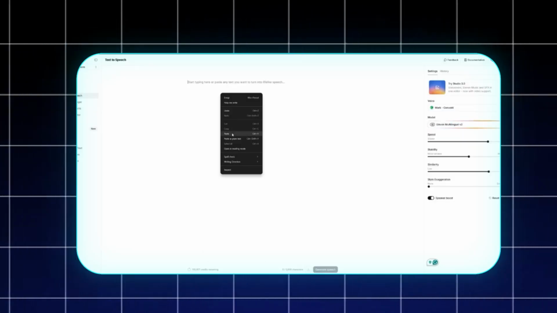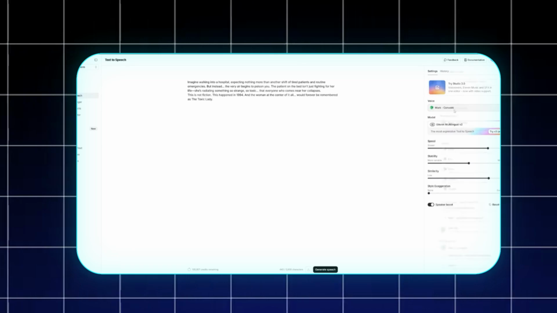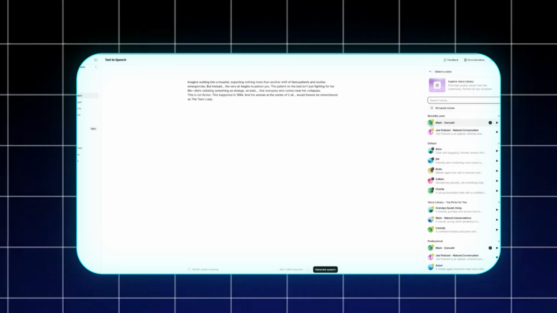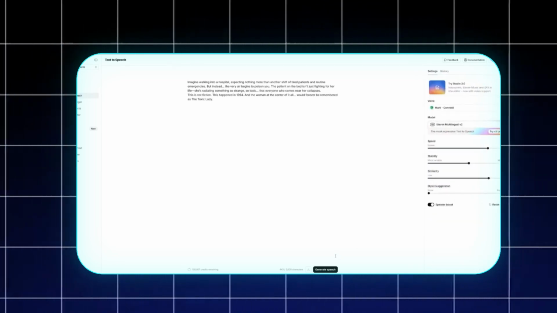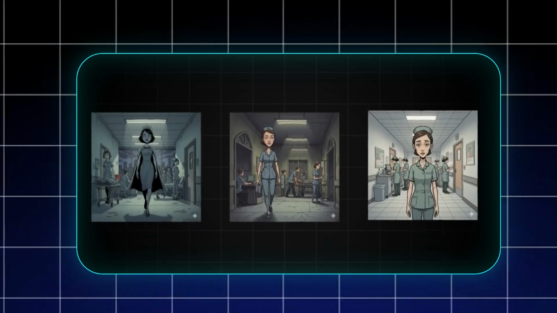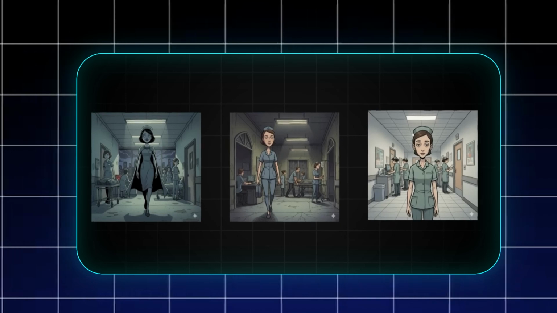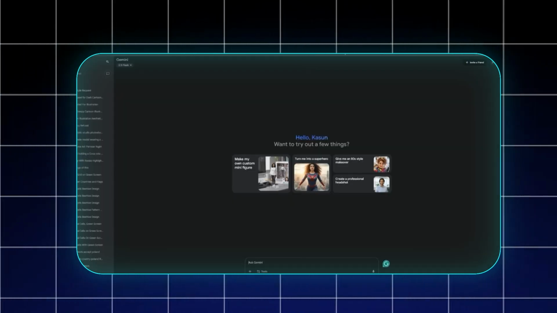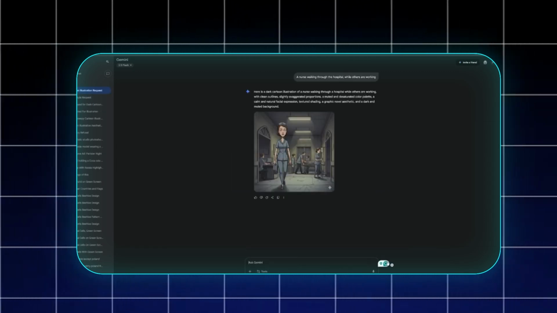Once you've done that, you can use 11 Labs to convert your script into a voiceover. It's simple. Just select a deep, eerie voice for the narration. Afterward, you'll need some creepy, dark cartoon-style visuals to match the tone. For this, I use Google Nano Banana. The process is the same as before. Input a prompt, describe the scene, and let the AI generate the images.